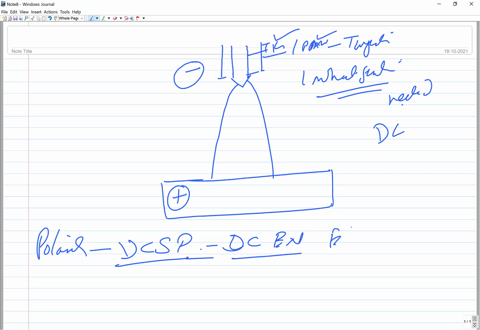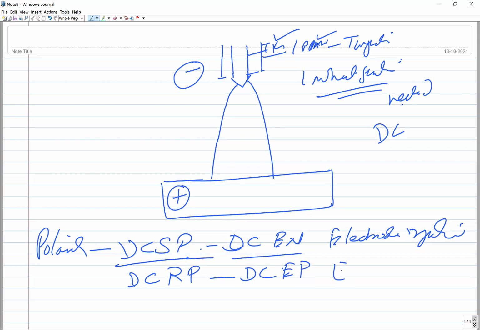DC electrode negative, or this is also known as straight polarity, DC straight polarity, and the DC RP is for the reverse polarity, and in this case we make the electrode positive. Okay, so DC EP is for the electrode positive. So in this case, on the electrode side you will be having 2/3 of the heat, and in the first case you will be having 2/3 of the heat generation on the workpiece side.